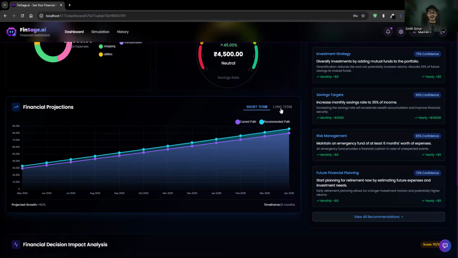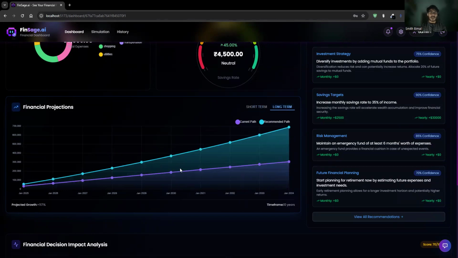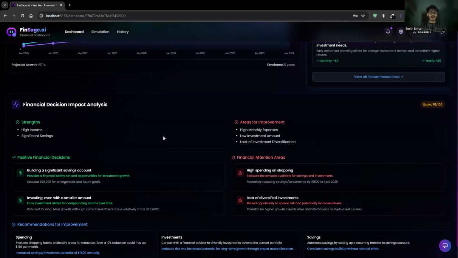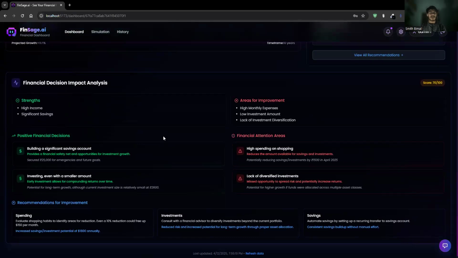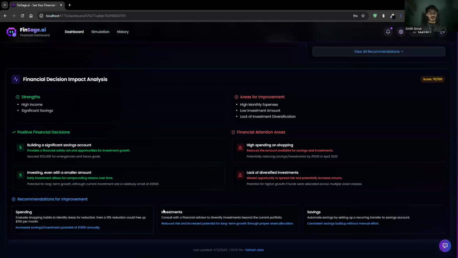If I go for the long term, I can definitely see the AI is suggesting I go with that suggestion, and based on that I will get more financial stability in the future. Below that, I have an option to check the financial decision impact analysis. Based on whatever investments and purchases I have made in the past, it will give me my strengths and weaknesses, and which areas I have to improve. It also shows positive financial decisions, negative impacts, and the AI suggests recommendations for them.